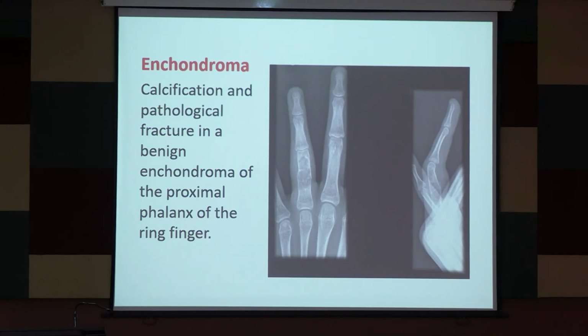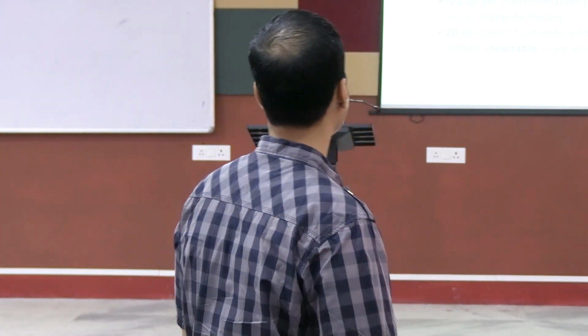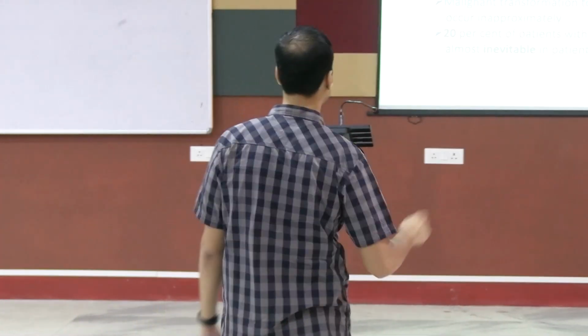A fracture that is not caused by trauma, but is due to some underlying disorder in the bone, is called a pathological fracture. It can be due to a metabolic disease, it can be due to a tumor, it can be due to many reasons. But if it is a fracture without a trauma, then it is a pathological fracture. We're going to leave this part. Ollier's and Maffucci's are not needed for you guys.